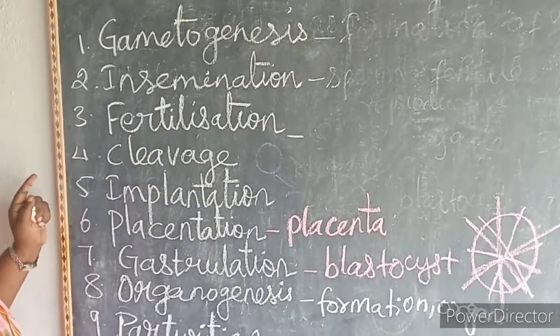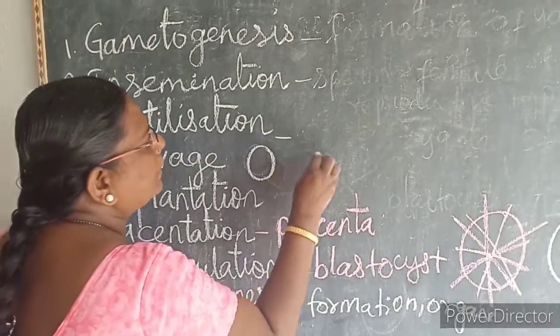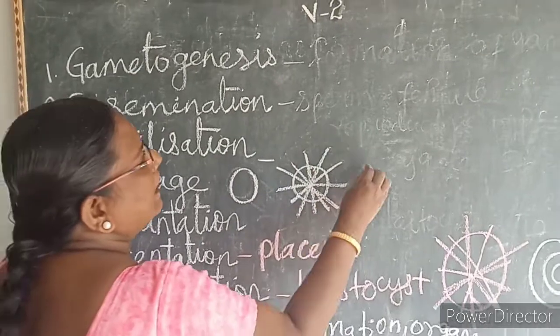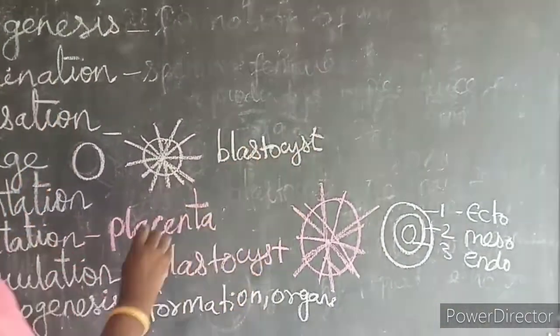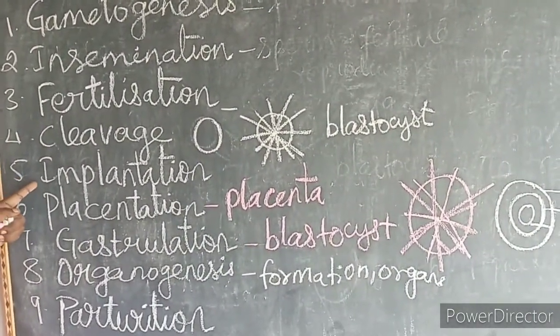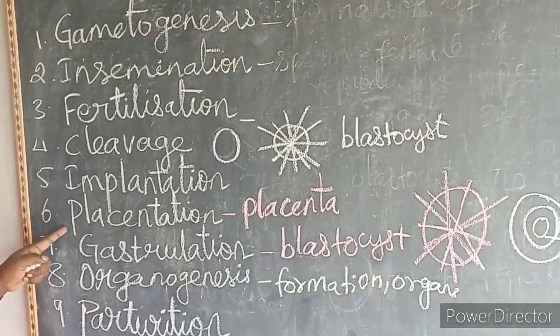Then what is cleavage? The single cell undergoes repeated mitotic division to form a multicellular blastocyst. Then implantation, attachment of the zygote to the uterine wall. Then placentation, formation of the placenta.